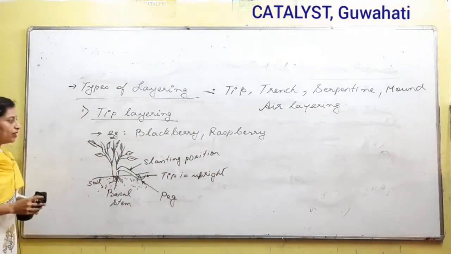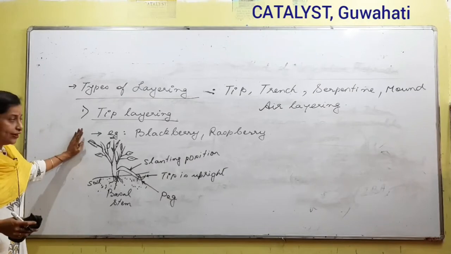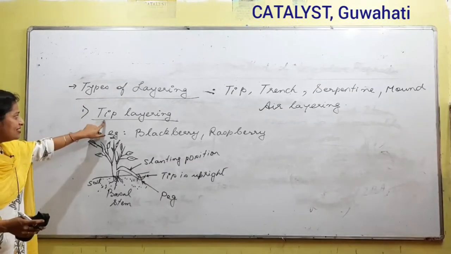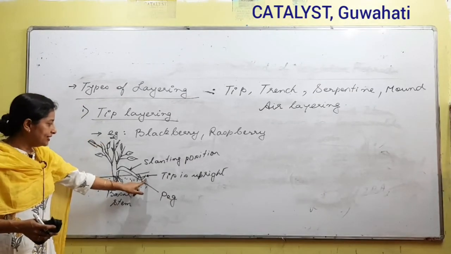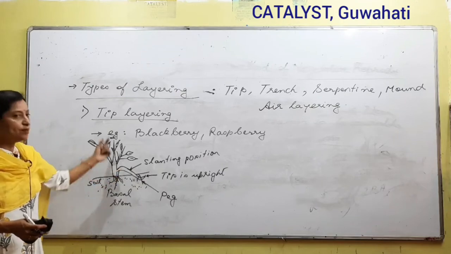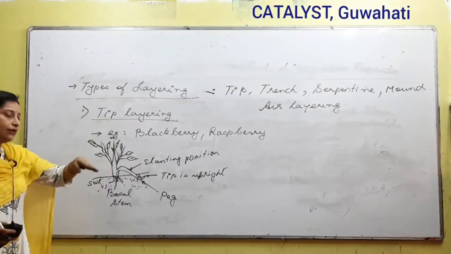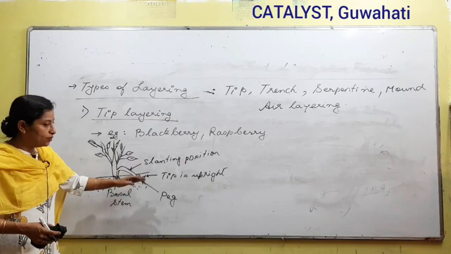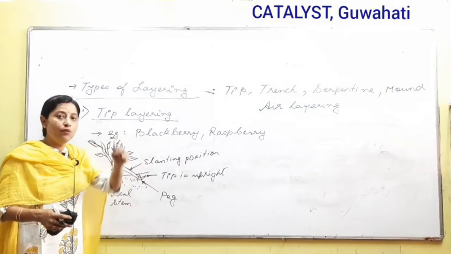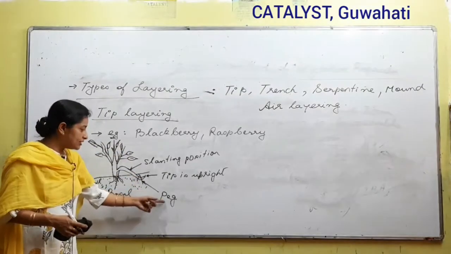So this is the way we go for tip type of layering. Ki koru? Since it is called as tip layering, we are concerned with the tip. We select the basal branch, we bend it down so that it touches the ground, and inside the ground what we do so that the stem stays there, we peg it with something. This is called as pegging.